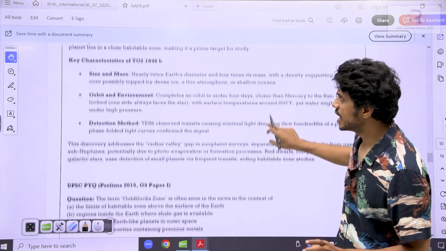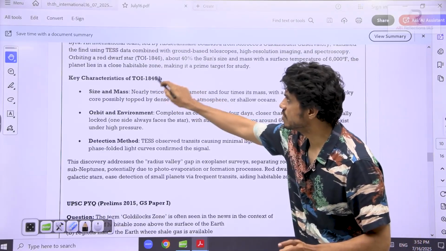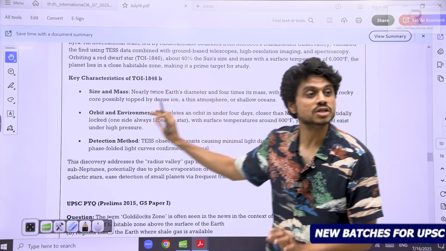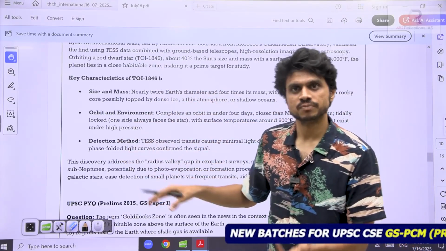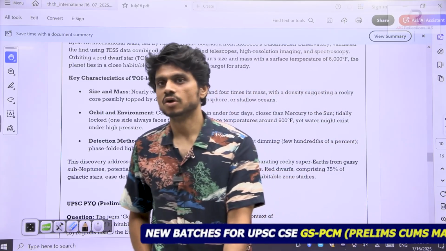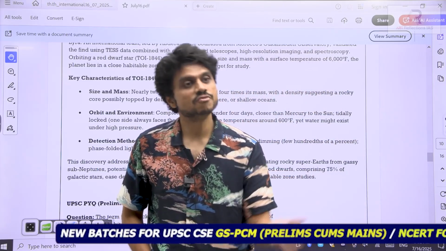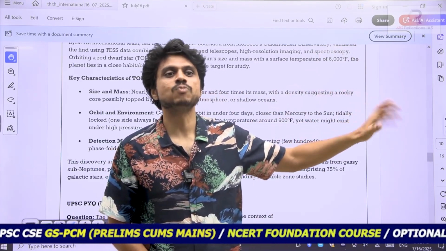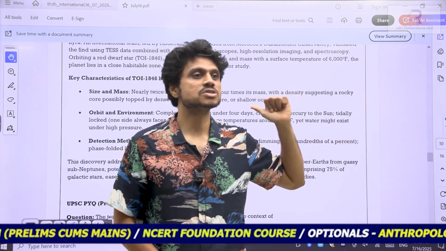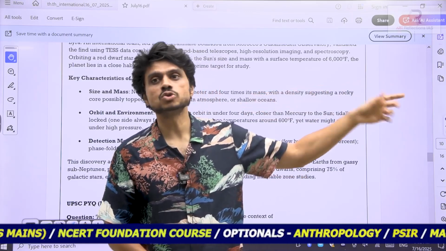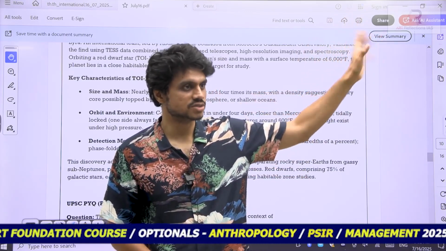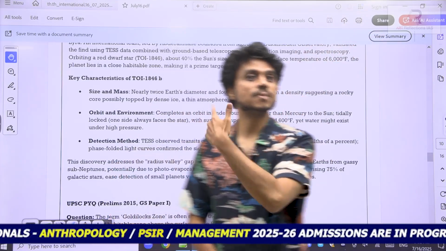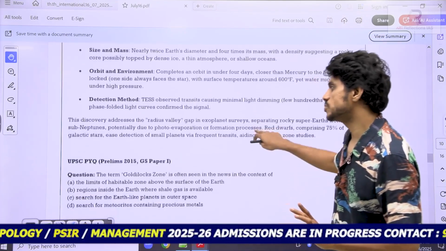So this is what they have found recently: TOI 1846b, earth-like, nearly twice the size of earth, and they have also found there is a possibility of water. Beneath our crust there is water, the oceanic crust. In the same way, there is also a good amount of water, but they have ruled out the possibility of life because the temperatures are very high. It is very close to its own star, a red dwarf, revolving very close to that star. Because of this, temperatures are very high, so there is no possibility of life.